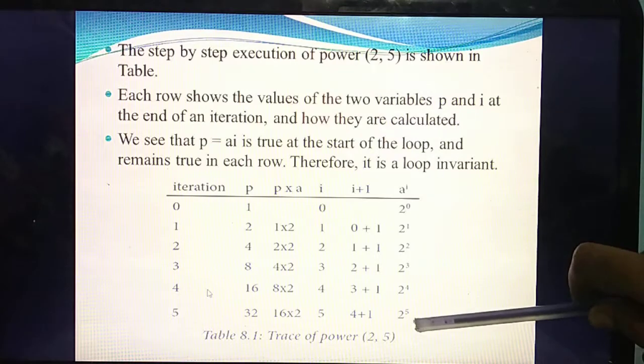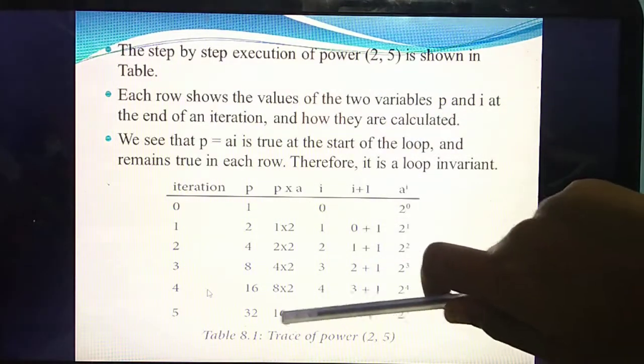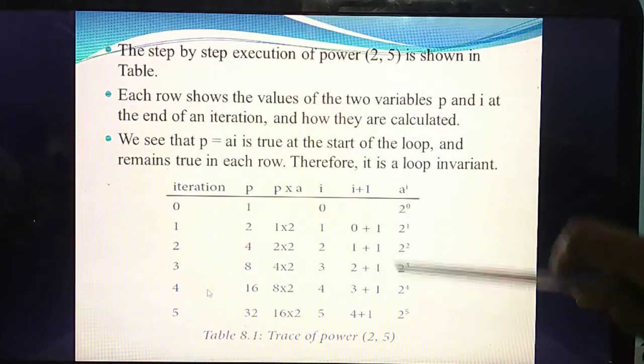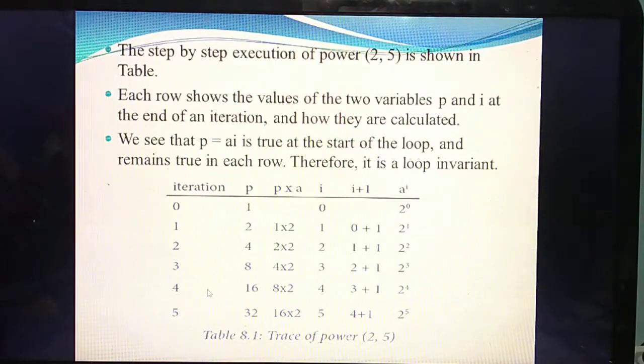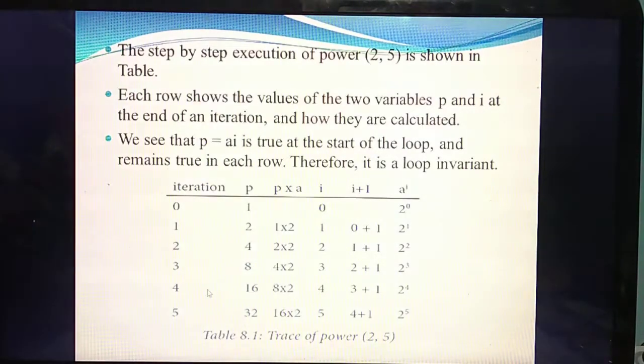Here, what's the output you are getting? The inputs you are giving are P comma A. 16 into 2, 32 you are getting. Here comes the check: P equal to A power I, isn't it? 2 power 5, the answer is 32. So here also you are getting the answer 32. Here also you are getting the answer 32.